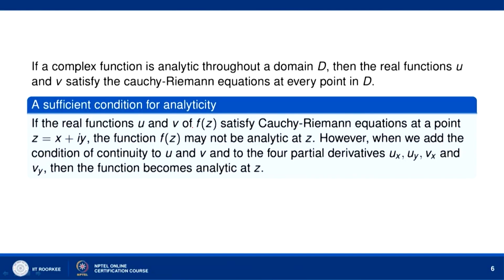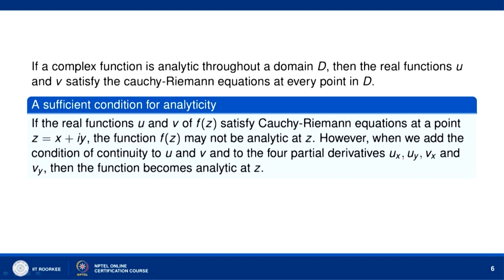This theorem gives us the sufficient condition for that. If the real functions u and v of f(z) satisfy the Cauchy-Riemann equations at a point z = x + iy, the function f(z) may not be analytic at z. However, when we add the condition of continuity to u and v and to the 4 partial derivatives u_x, u_y, v_x and v_y, then the function becomes analytic at z.